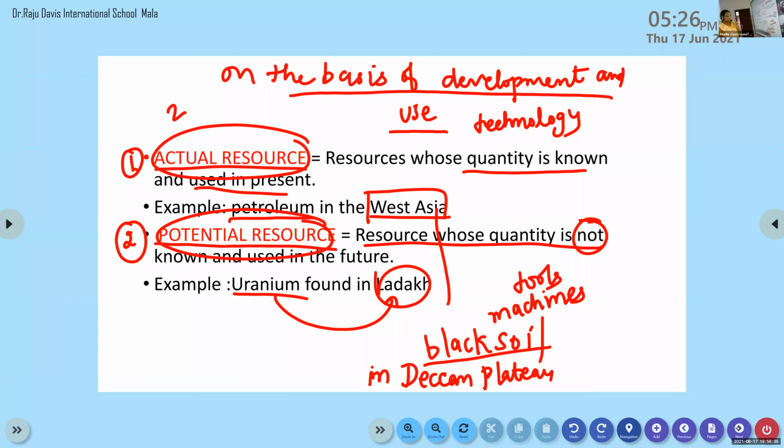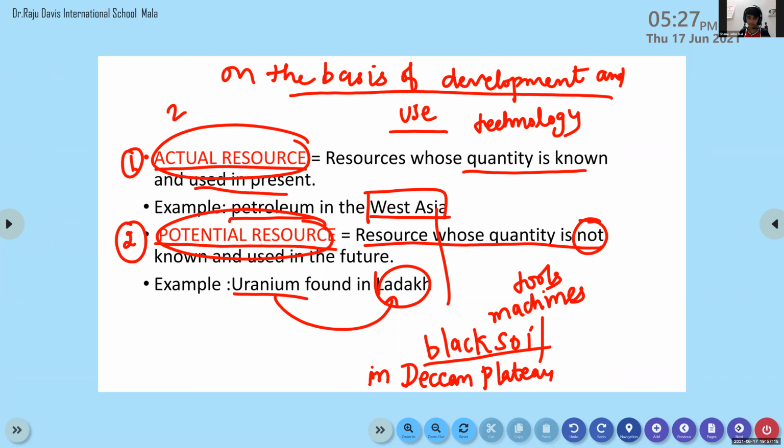Next one is potential resource. Potential resources are resources whose quantity is not known, and we are not using them in the present. Maybe there is a chance to use them in the future. Presently we are not using them. Such kinds of resources are known as potential resources. Example: uranium found in the Ladakh region. Underline these points in the textbook.